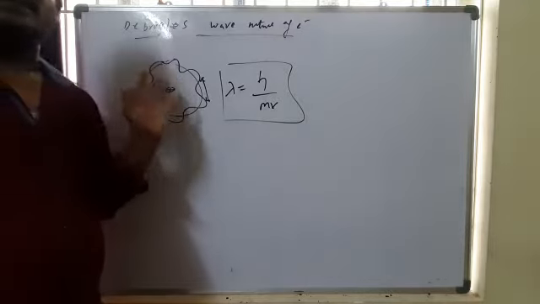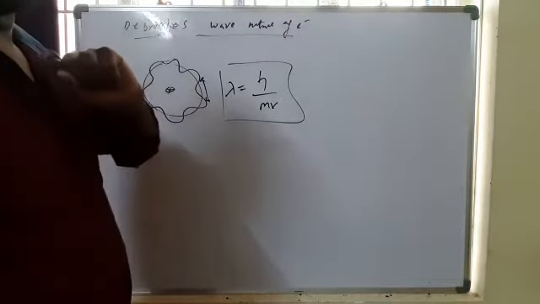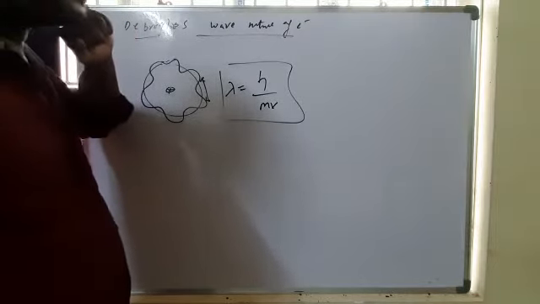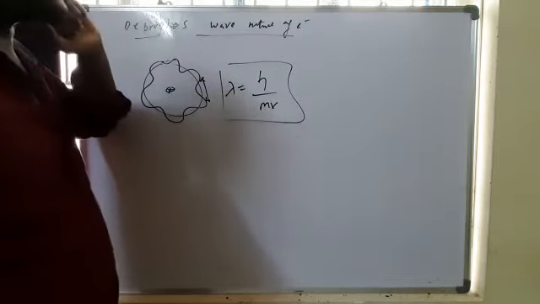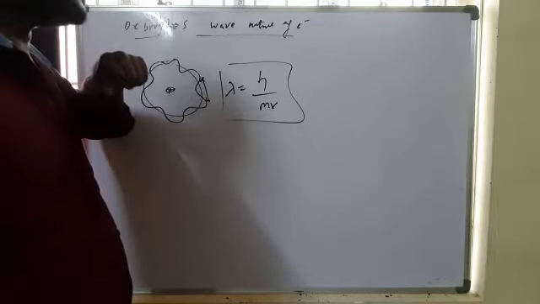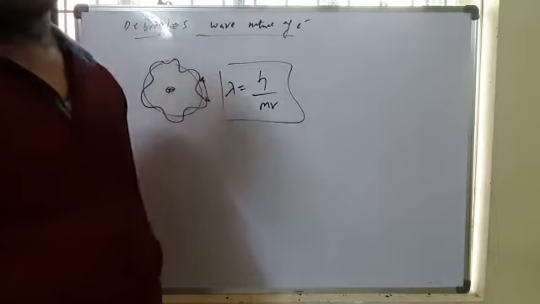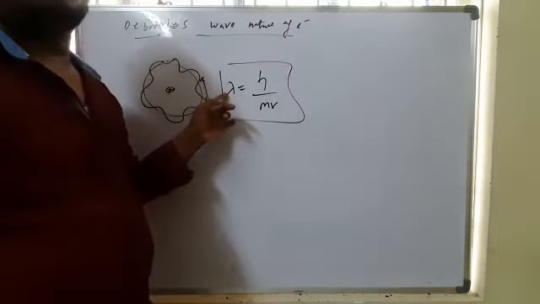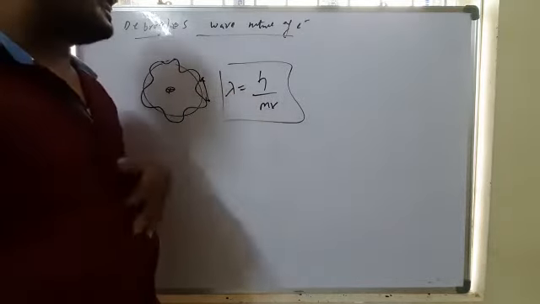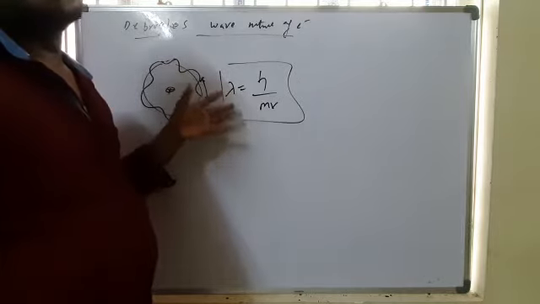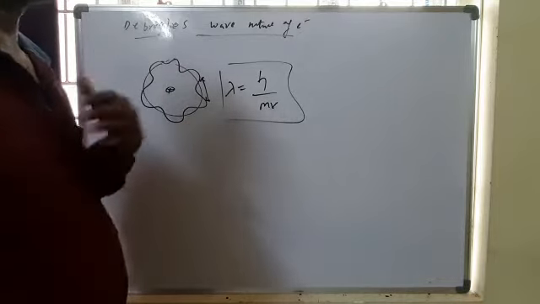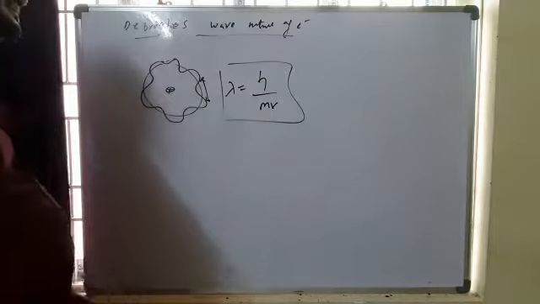So electrons and protons, the smallest particles, that is subatomic particles, for those subatomic particles this theory is applicable. Microscopic or invisible particles like electrons, when they are propagated, are associated with wave nature. Here mass is inversely proportional to lambda. That means as mass increases, the wavelength decreases. For large particles, 1 kilogram, 2 kilogram, the wavelength is negligible. So this theory is applicable only for the smallest particles like electrons.